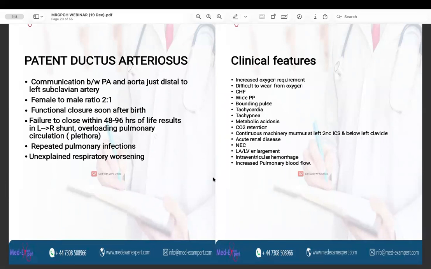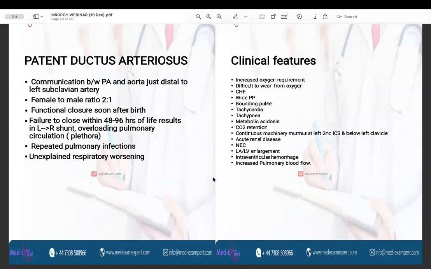So, in the fetal circulation, there is a connection known as the ductus arteriosus between the pulmonary trunk and the aorta. And after the birth, the ductus arteriosus obliterates and it is closed so that there is no abnormal communication between the pulmonary and the systemic circulation. But sometimes it remains open and results in clinical manifestations, which we will be discussing now. Patent ductus arteriosus is a communication between the pulmonary artery and the aorta just distal to the subclavian artery.